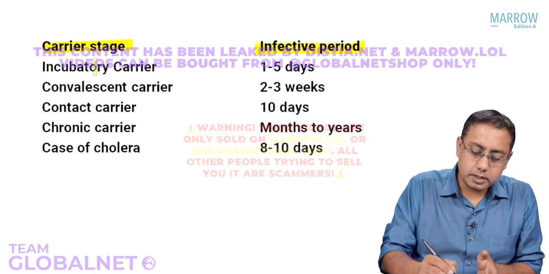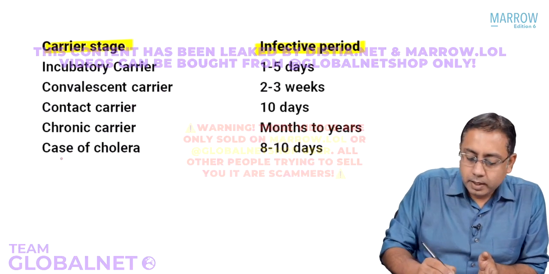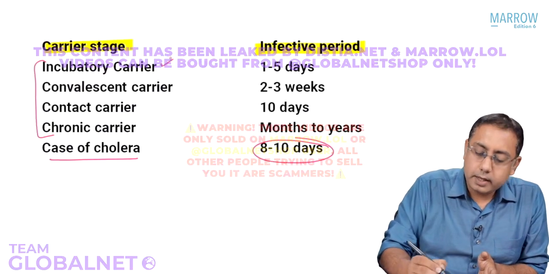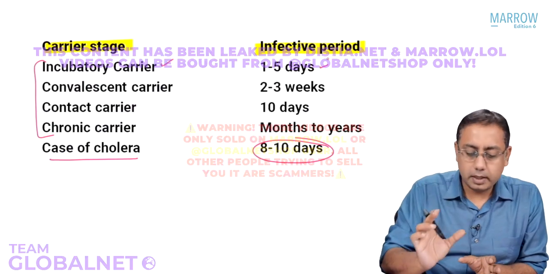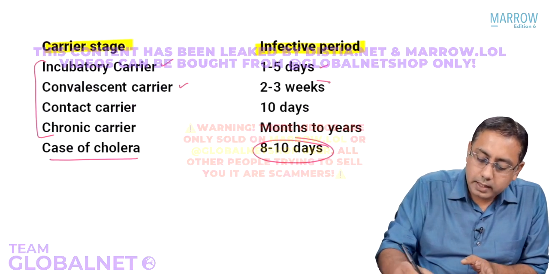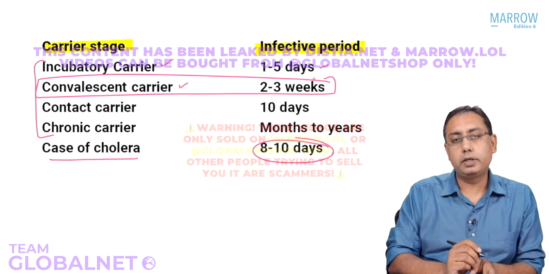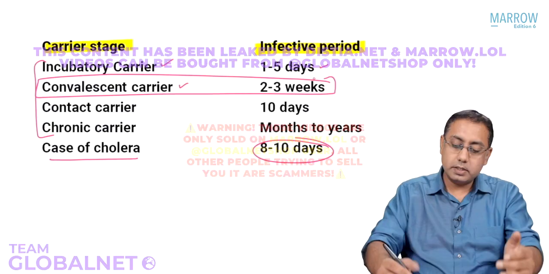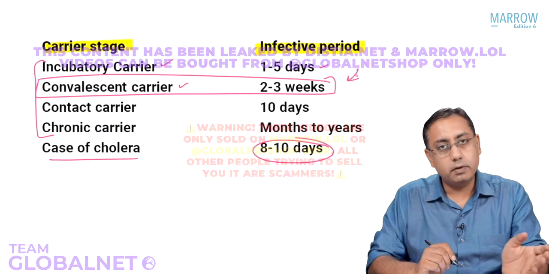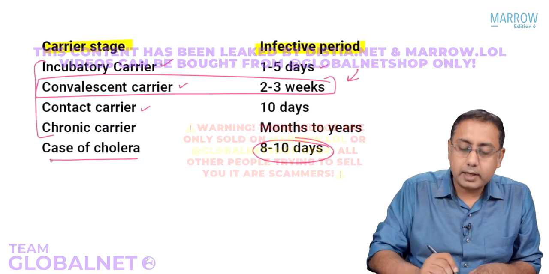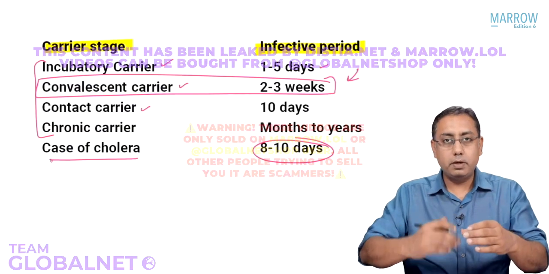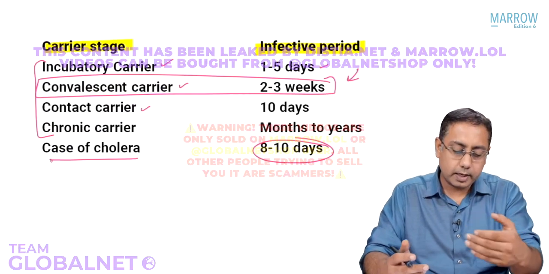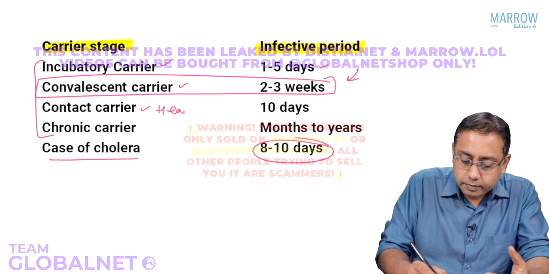If I just show you the infectivity potential or the infective period for each of these stages, it's not actually a carrier stage, but anyways, a case of cholera can spread for 8 to 10 days. The incubatory carriers, 1 to 5 days, that's a very short time. But convalescent carriers will keep on spreading for 2 to 3 weeks. What is the convalescent phase? After the cholera disease is over, during that phase, people keep on shedding the Vibrio cholerae. Even contact carriers, who are very few, people who arise from the subclinical cases, would typically be classified as contact carriers or healthy carriers.